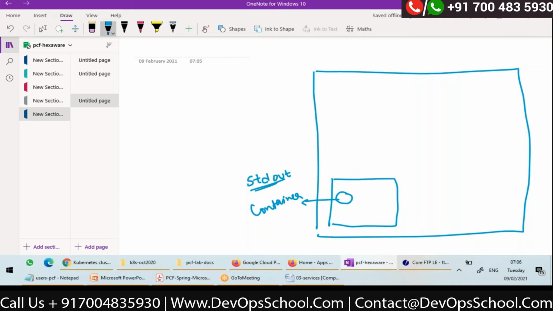Now, in Cloud Foundry, there is a logging server called Doppler. How will Doppler get the logs of your container? From Metron agent, exactly.